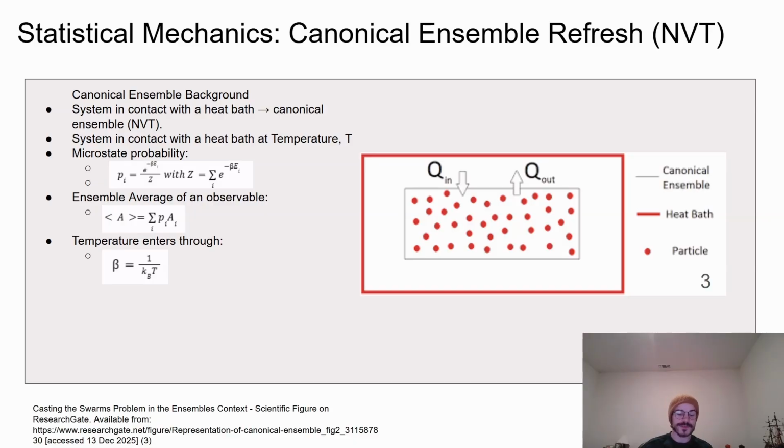Because of this, any observable that we care about, such as position, momentum, or electronic density, is no longer associated with a single state. Instead, it becomes an ensemble average, meaning we sum the observable over all microstates, weighted by their Boltzmann probabilities. This is exactly what leads to thermalized electronic densities. At finite temperature, the system samples multiple quantum eigenstates, and the density reflects that weighted mixture rather than a single ground state wave function. This canonical ensemble picture is the physical foundation behind finite temperature electronic structure methods, including the Fermi-Dirac occupations used in Octopus.